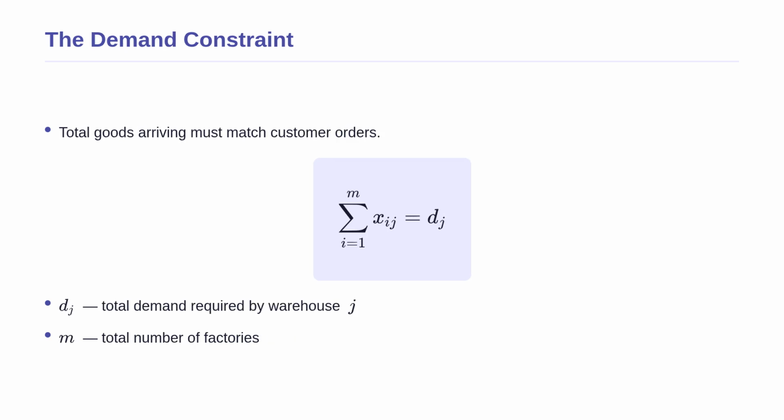Just as we constrained the factories, we must also constrain the warehouses. This formula represents the demand constraint. Here, D sub j is the total demand required by a specific warehouse. The summation means we add up all the shipments arriving at that warehouse from all M factories. Simply put, the total amount of goods arriving must exactly match what the customers there ordered. If the demand D sub j decreases, the warehouse needs less, so the factories will reduce the amounts sent to that specific location to avoid overstocking.